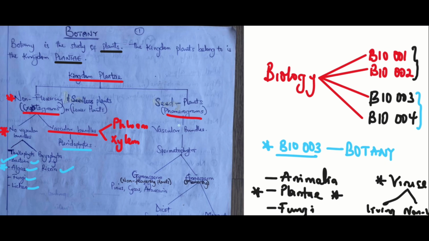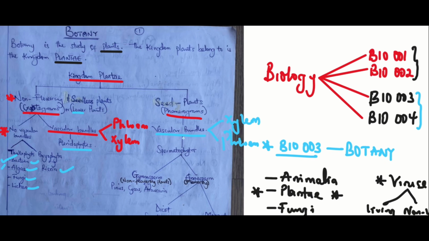All phanerogams possess vascular bundles, which means that they have both xylem and phloem. This tells us that most of the plants under the phanerogams are higher plants. They are not like the cryptogams, and that's why they possess vascular bundles.